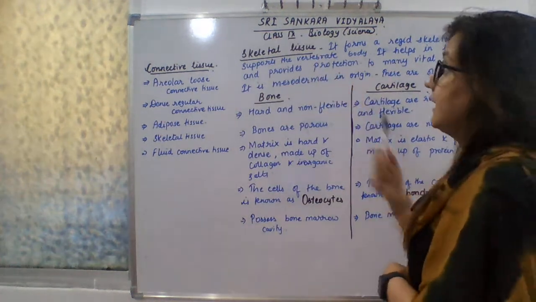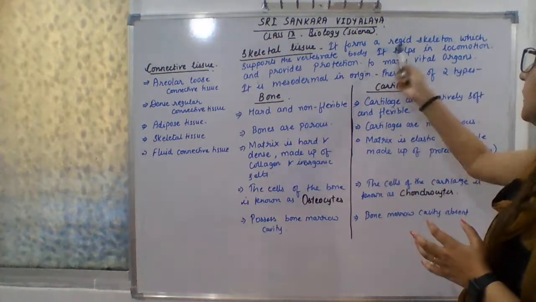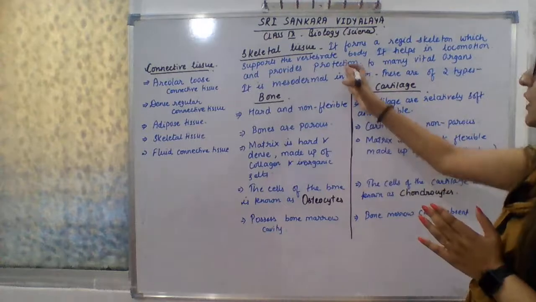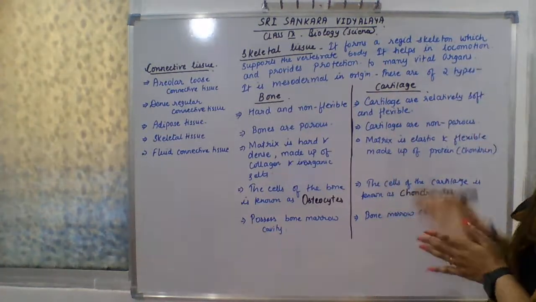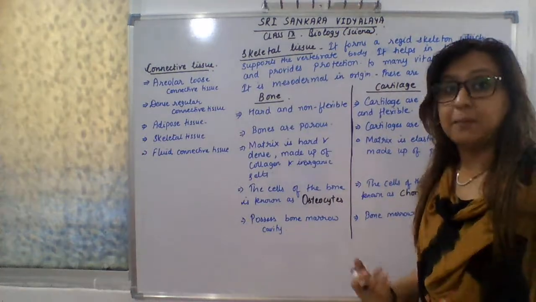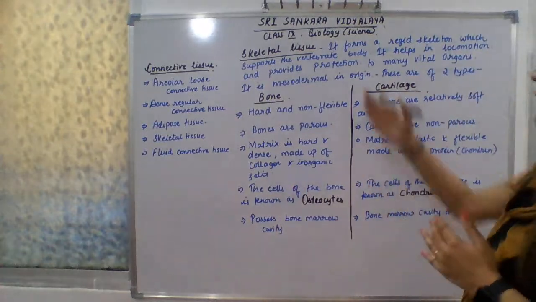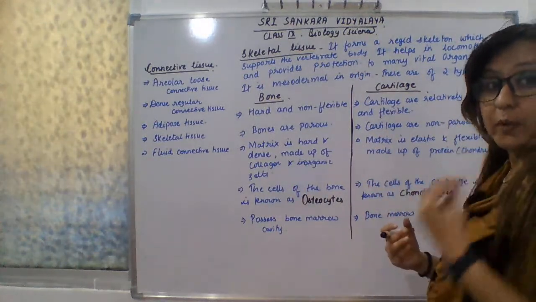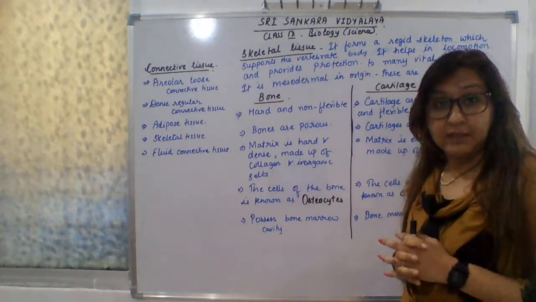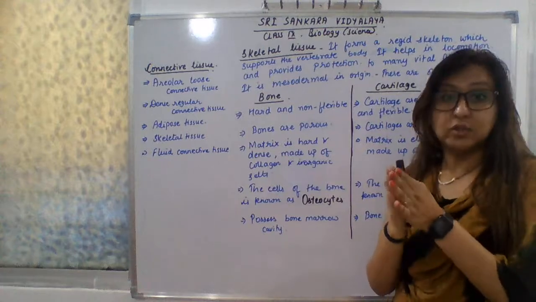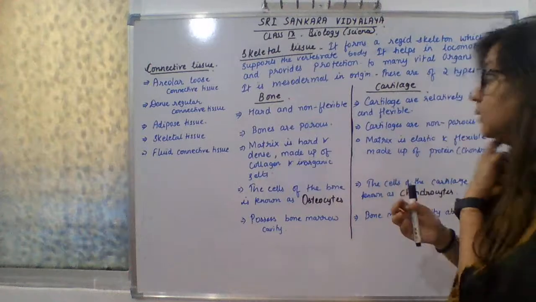Students, so the next is skeletal tissue. Skeletal means skeleton which is used to protect your body. So it forms a rigid skeleton which supports, or you can say which protects the vertebrate's body. It helps in locomotion. Definitely with the help of this skeleton we can locomote. Locomote means we can go from one place to another. Definitely skeleton provides protection to our body, to many vital organs, and it is mesodermal in origin. Mesodermal means, I told you, which is present in between ectoderm and endoderm. That is called the mesodermal layer.